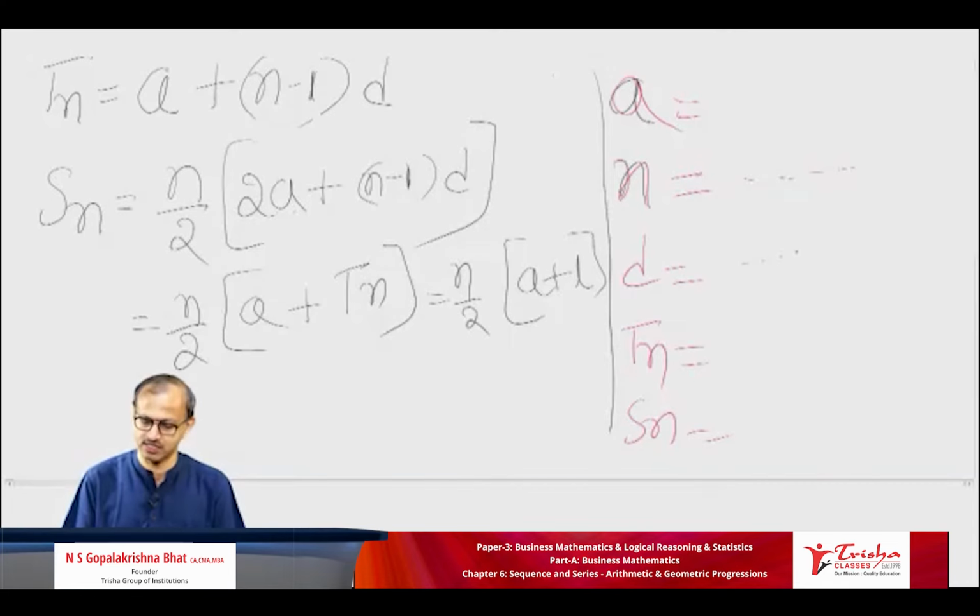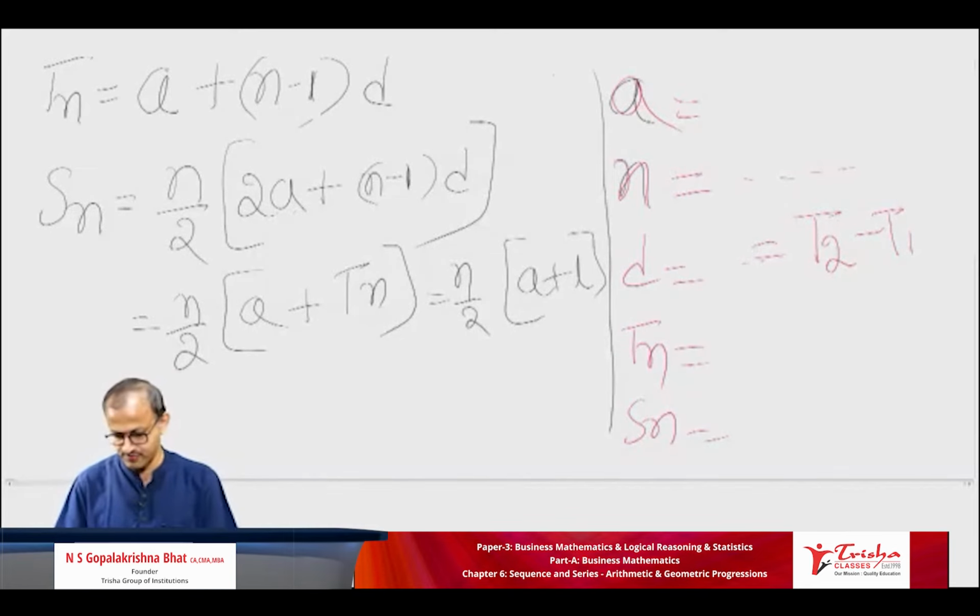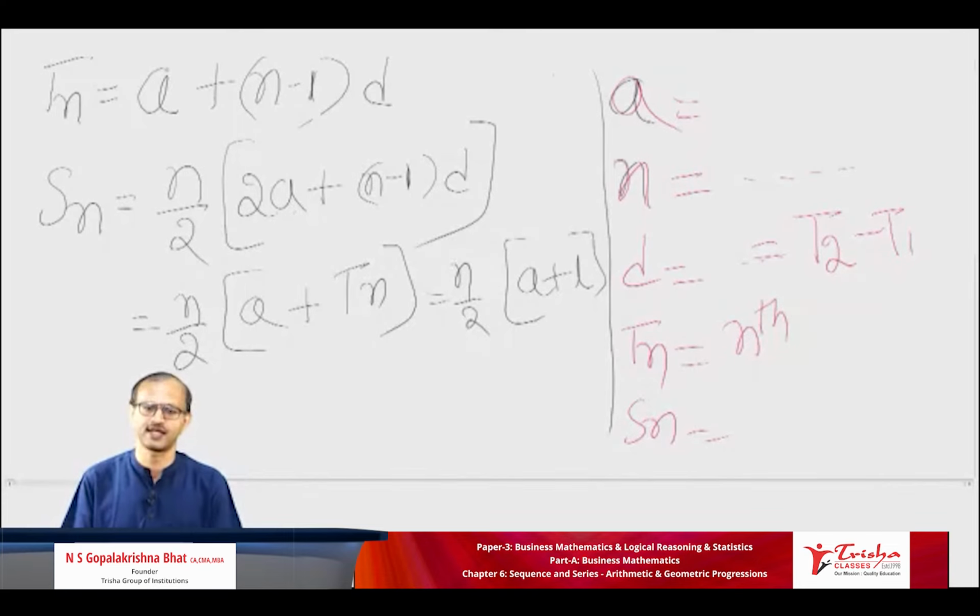D equals common difference. How do you arrive at the common difference? T2 minus T1. Super. Tn is equal to nth term. Sn is equal to sum of n terms.